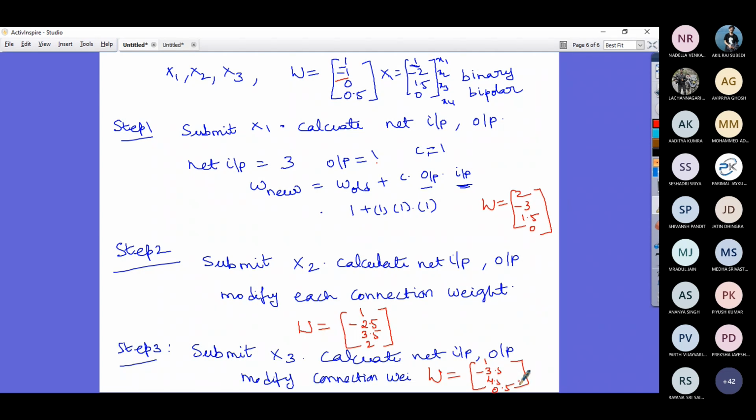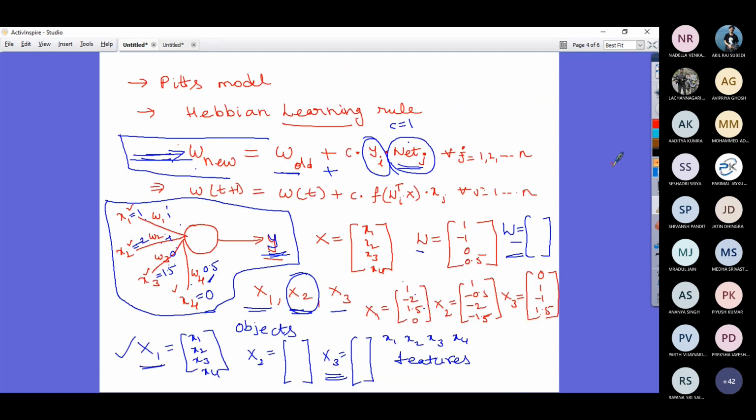Now the point is, this particular Hebbian learning works the way we discussed in the previous sheet, where you modify the connection weight as the old connection weight plus a learning constant times the actual output and the input. So it's not net, actually it is input.